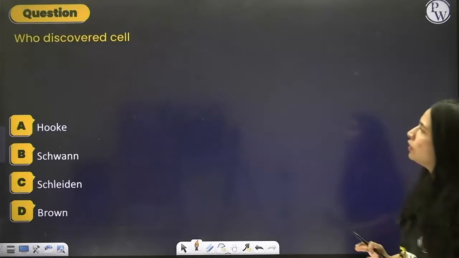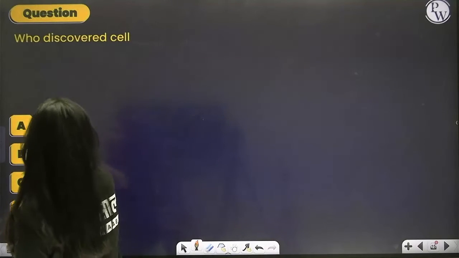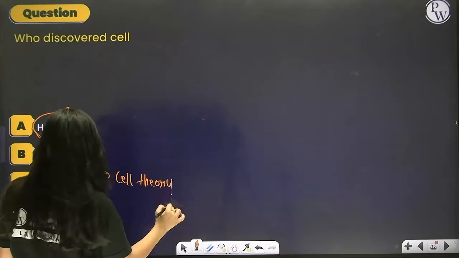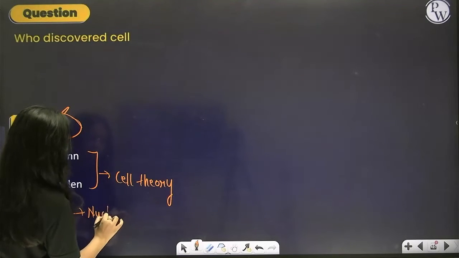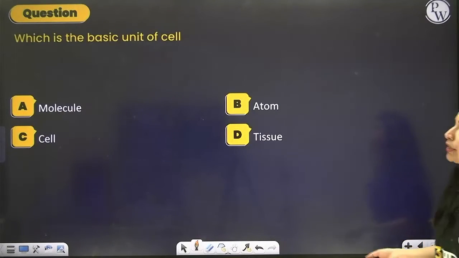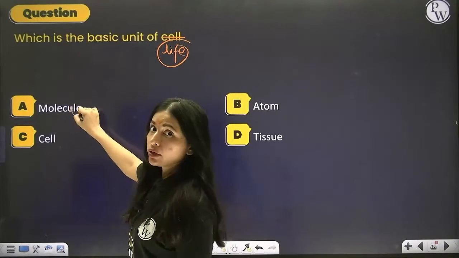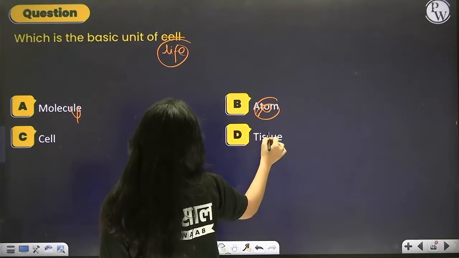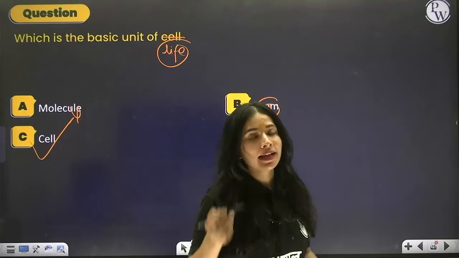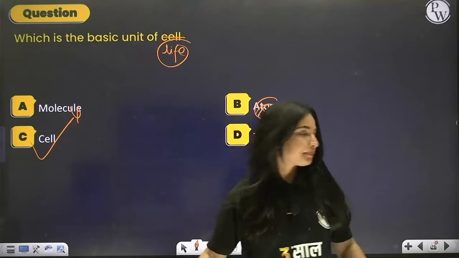Chalo. So the first question is, who discovered the cell? Very simple. It was discovered by Hooke. These two people gave the cell theory, and Brown discovered the nucleus. Moving to the next: which is the basic unit of life? Molecule? No. Atoms? No. Tissue? No. The answer is cell. The basic unit of life is the cell that makes up the tissue, and to make a cell you need molecules and atoms.